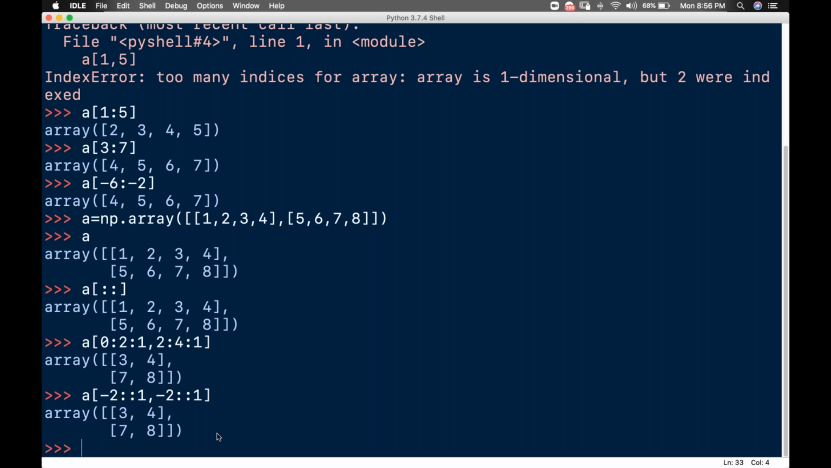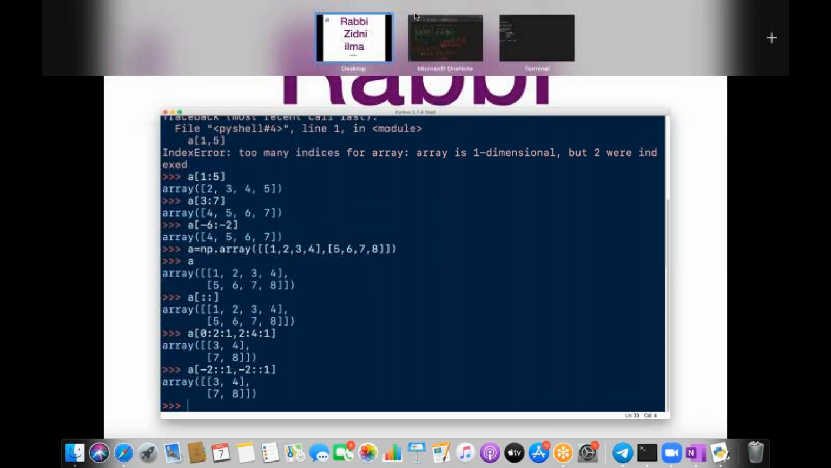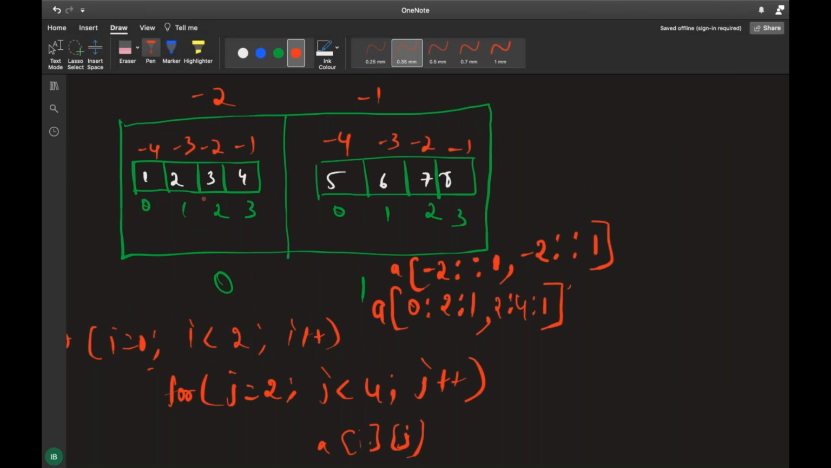Okay, I will give you one thing, guys. You just tell me. I wanted 2 and 3, and I wanted 6 and 7. How do you write a program for this? You tell me. How do you write the slicing for this?